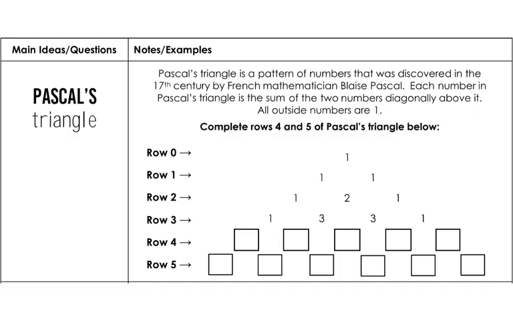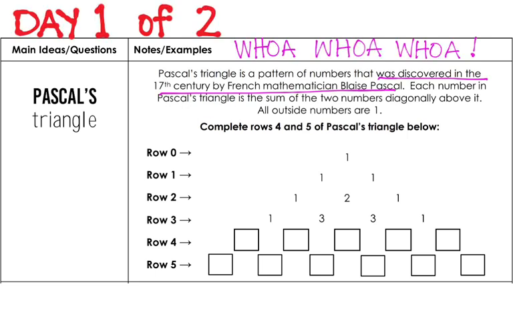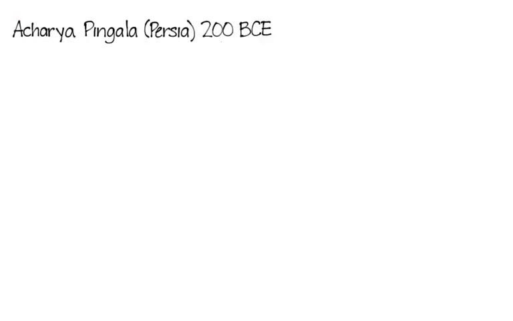So first of all, Pascal's triangle. And this thing starts here. The handout that we're using says Pascal's triangle is a pattern of numbers that was discovered in the 17th century. And I want to say, wait a minute. Whoa. What do you mean discovered in the 17th century? It was not discovered in the 17th century.